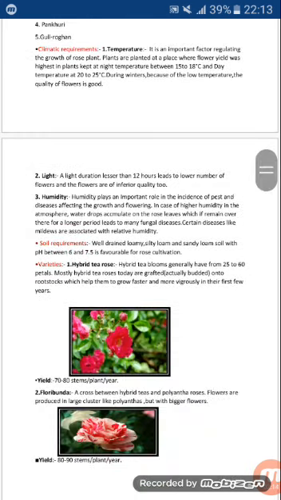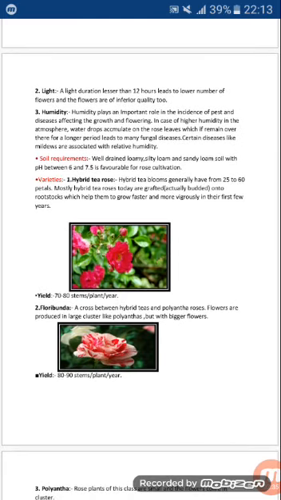Next is humidity. Humidity also plays an important role in the incidence of pests and diseases affecting the growth and flowering. In case of higher humidity in the atmosphere, water drops accumulate on the rose leaves, which if they remain for a longer period, lead to many fungal diseases, and certain diseases like mildews are also associated with relative humidity. Next are the soil requirements.